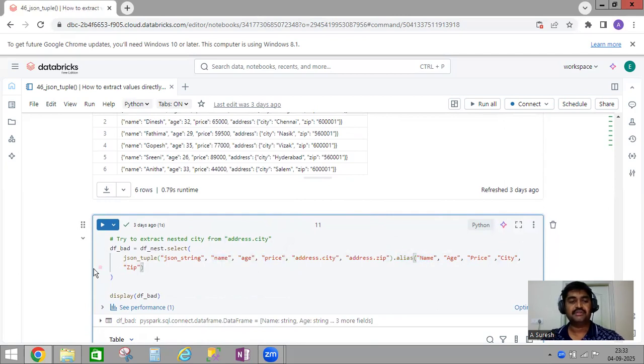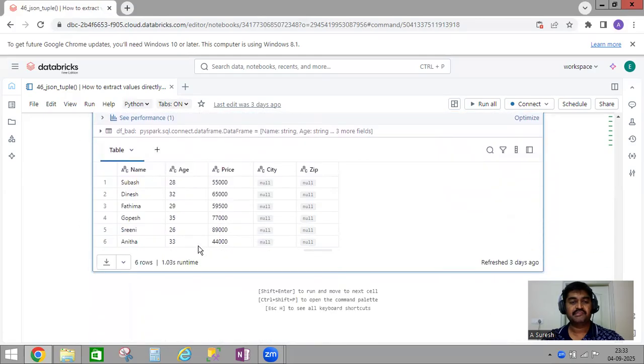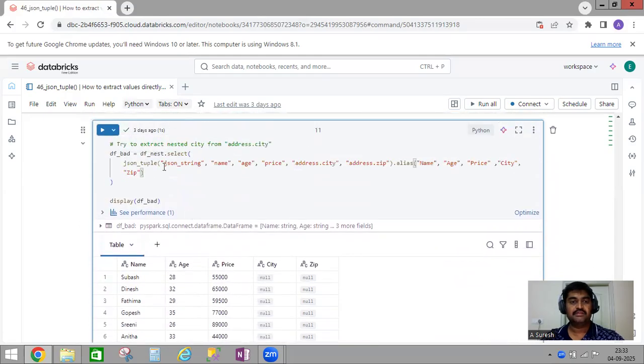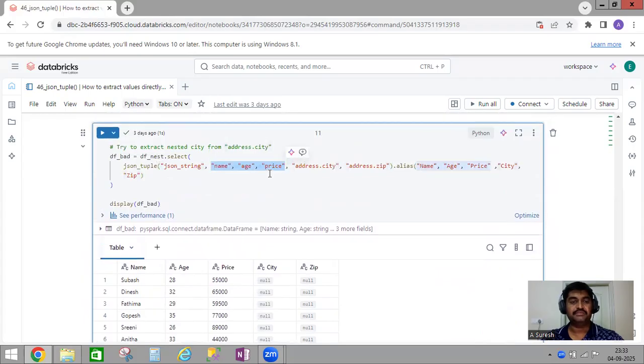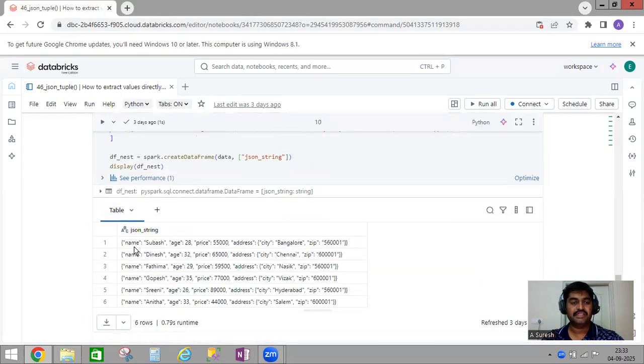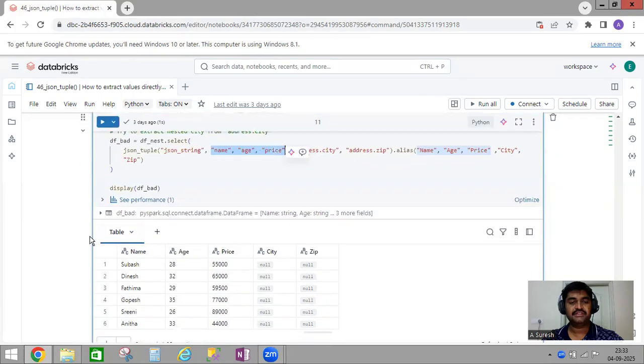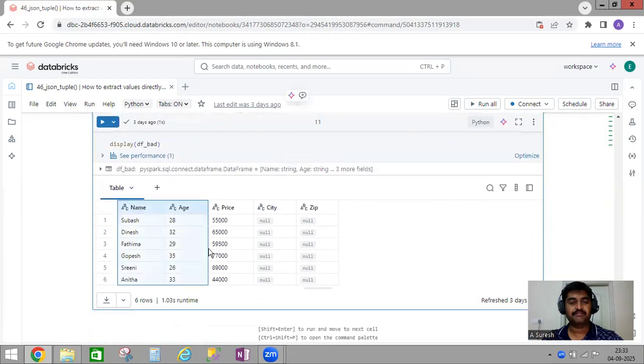If I try to run this one, see here, in the first level we have three columns: name, age, price. Up to here this is flat JSON, so for that we are getting the values.